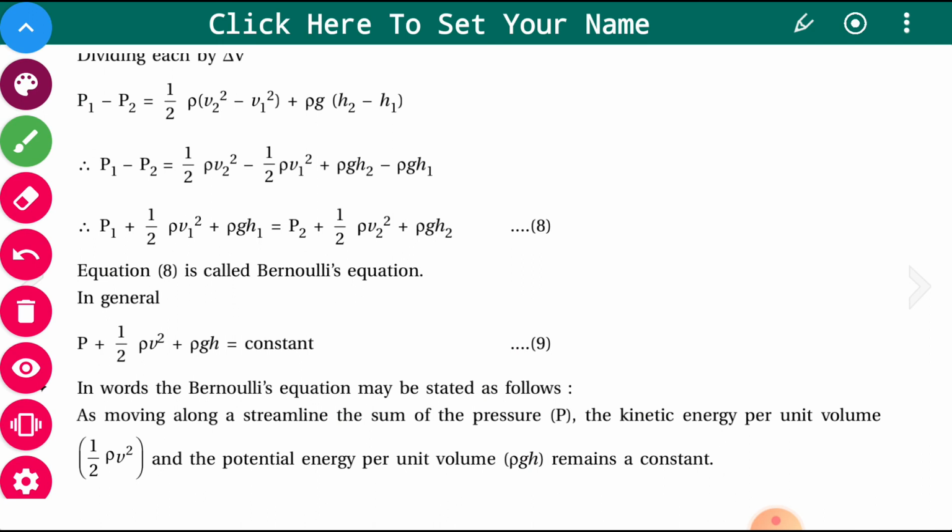Try to solve this 2-3 times in your notebook by drawing the figure and writing the equations. Okay, thank you very much.